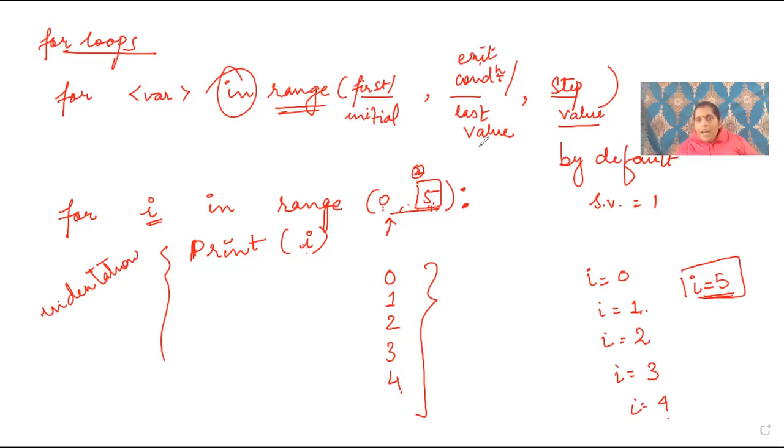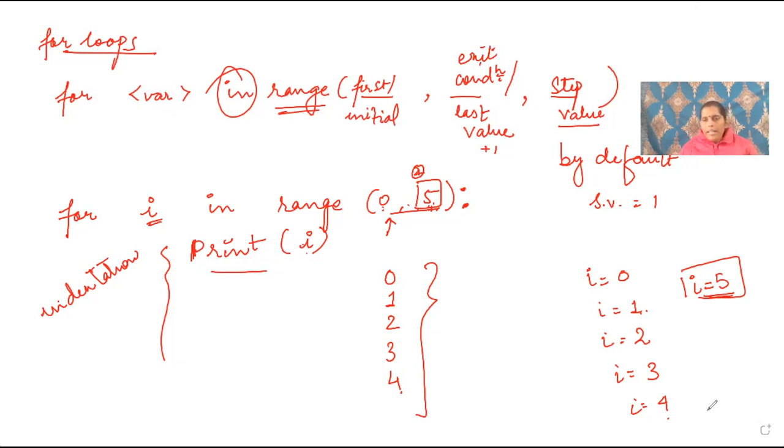Correct, or last value plus 1. It will always take, if I am writing 5, it will iterate till 4. It will take one number lesser than that. Why? I explained it to you, right? So this is the for loop. Here, I want to print a particular value again and again. Then we will use for loops, when a condition is repeated again and again.